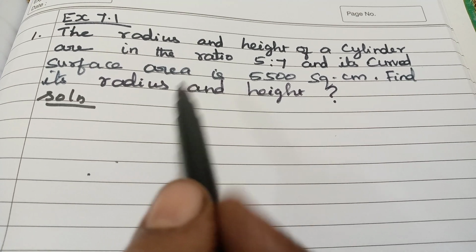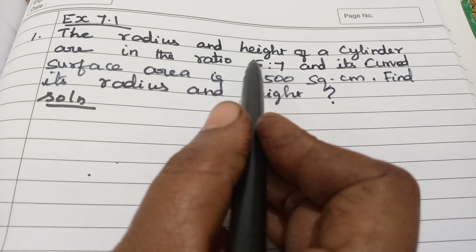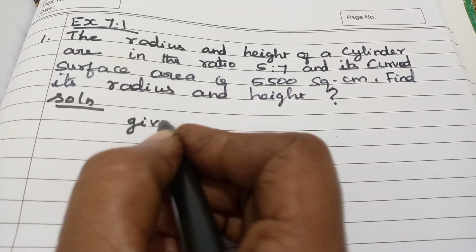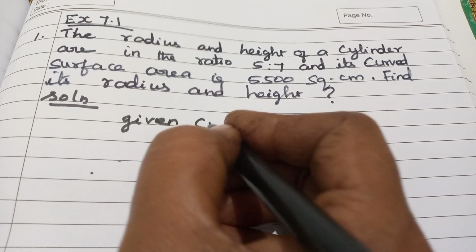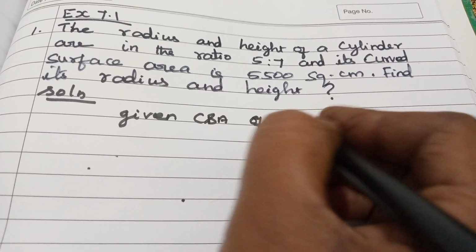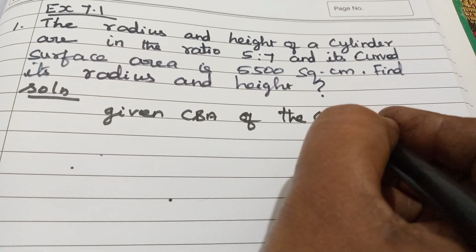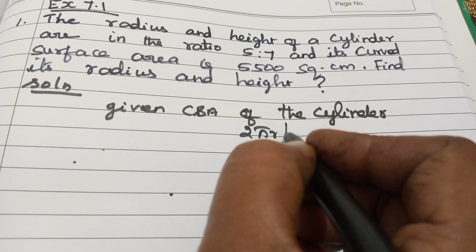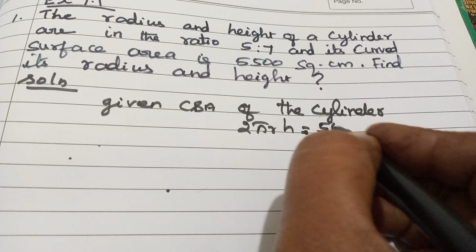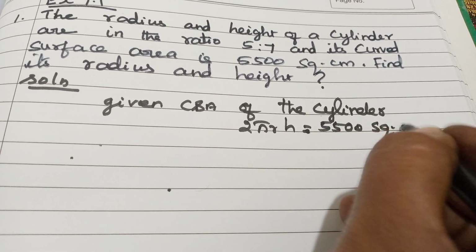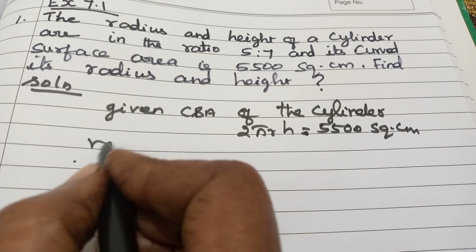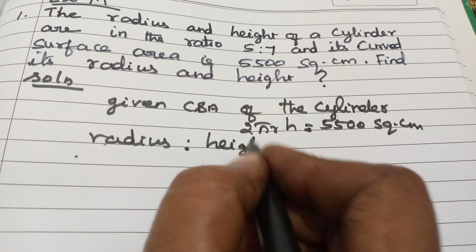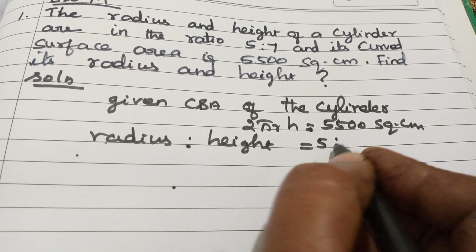Okay, what are the values given? Let us write. Only the ratio and curved surface area are given. Given CSA of the cylinder, what is the CSA formula? 2 pi r h equal to 5500 square centimeter, and radius to height is given as 5:7.